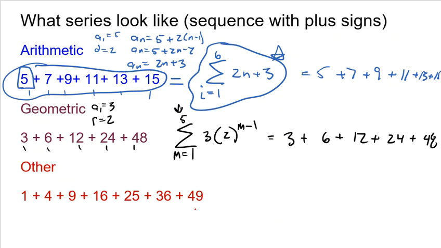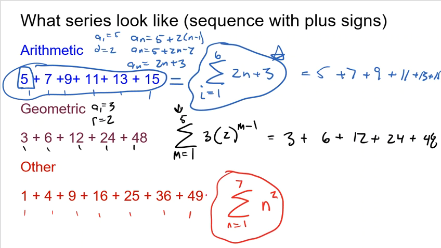All right, this last example is the other category, which can be, again, a little trickier because there's no formula. We just have to kind of see it, but I chose an easy one here. So once again, I'm adding first, second, third, fourth, fifth, sixth, seventh term. So I'm going to add the first 7 terms, starting with 1. And the formula there, again, I hope you see it, is just n squared. 1 squared is 1, 2 squared is 4, 3 squared is 9, so forth. So this summation notation is equivalent to this series.